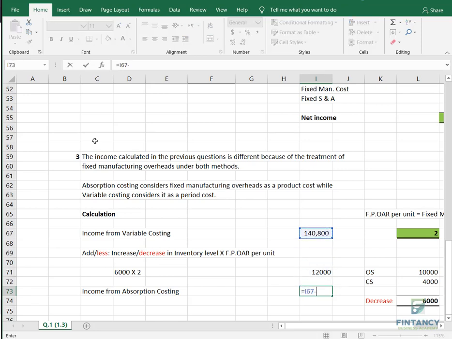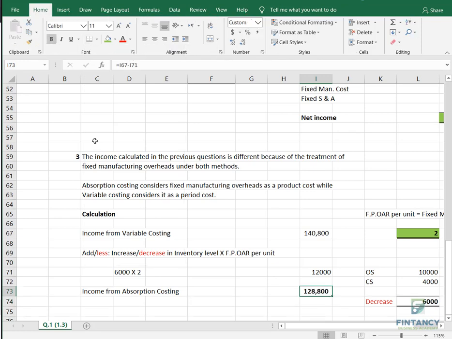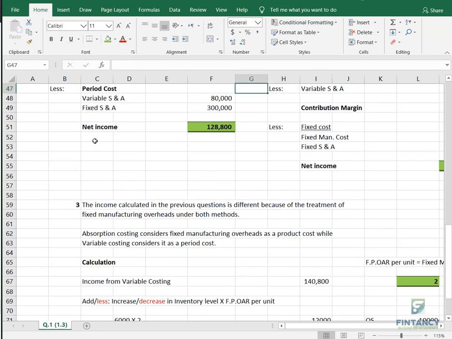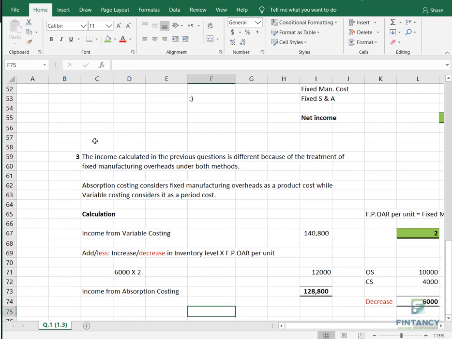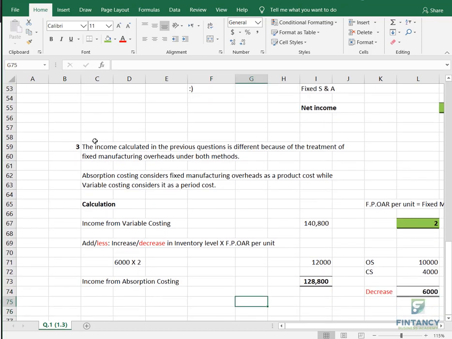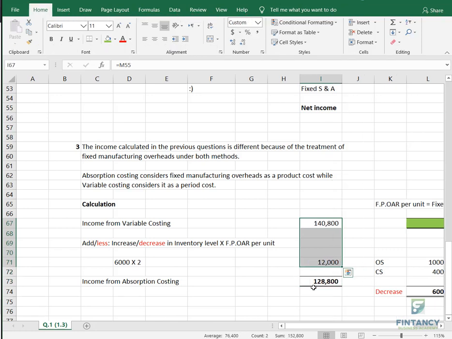So this minus this. See how much is coming? 128,800. So remember, we have the same figure here. See magic? Magic or not? Very nice. So this is not required in this question, but like I said, in the next essay question, if they ask you this calculation, you have to show it like this. Okay? Please write yes in the chat box if everything is okay with you.